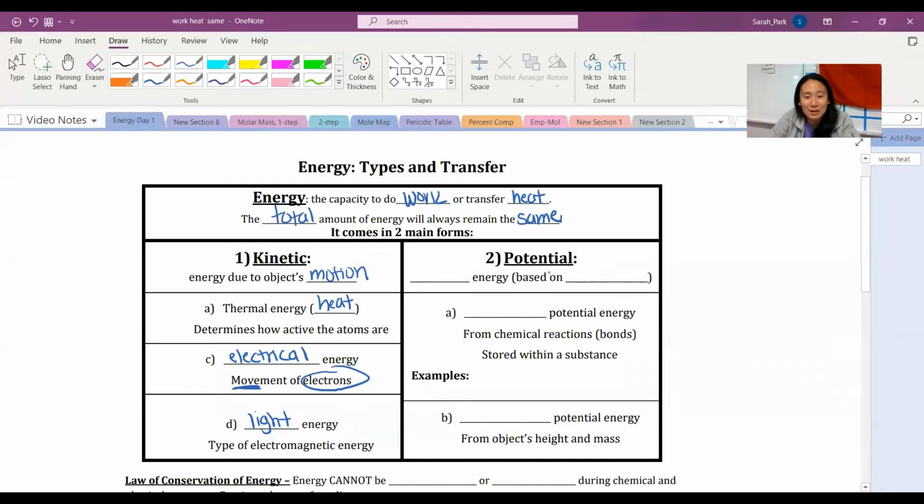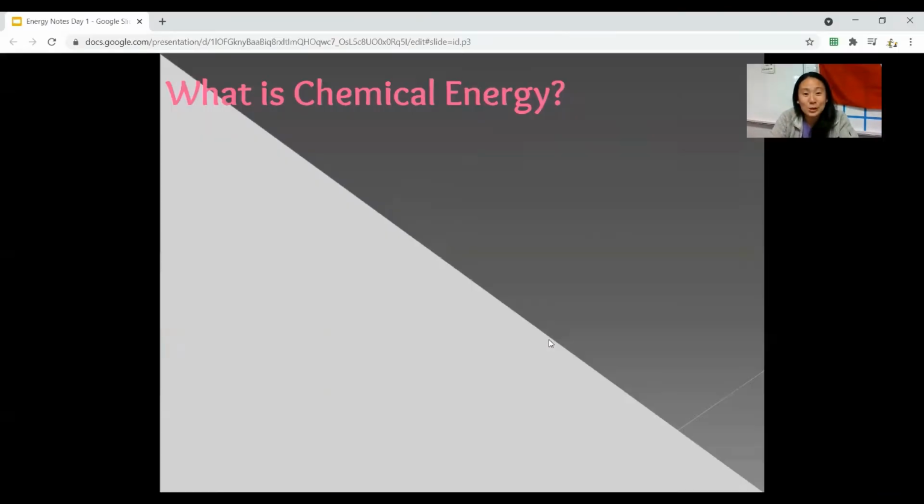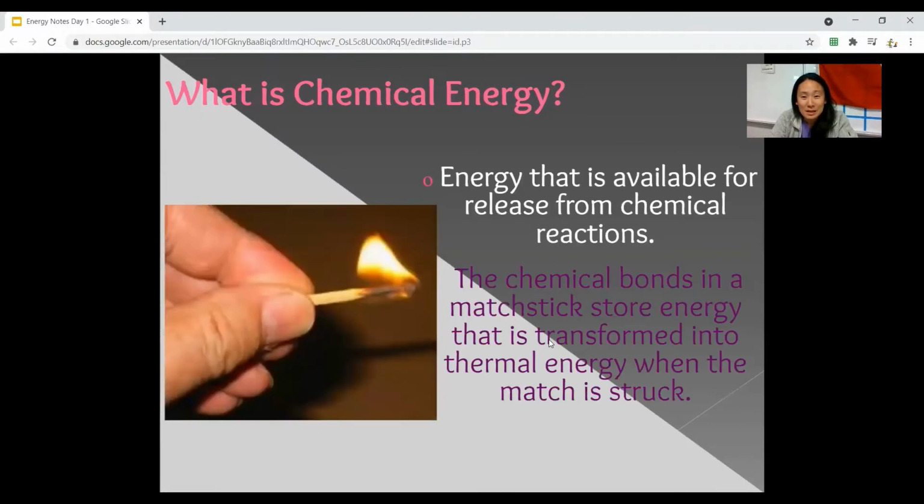The other type of energy we can have is potential energy, and this is stored energy. It's mostly based on position, right? So exactly where they are. So there are two different types of potential energy. The first one's chemical. Chemical is basically when chemical bonds are created, they have energy stored within them. So chemical bonds are stored energy.